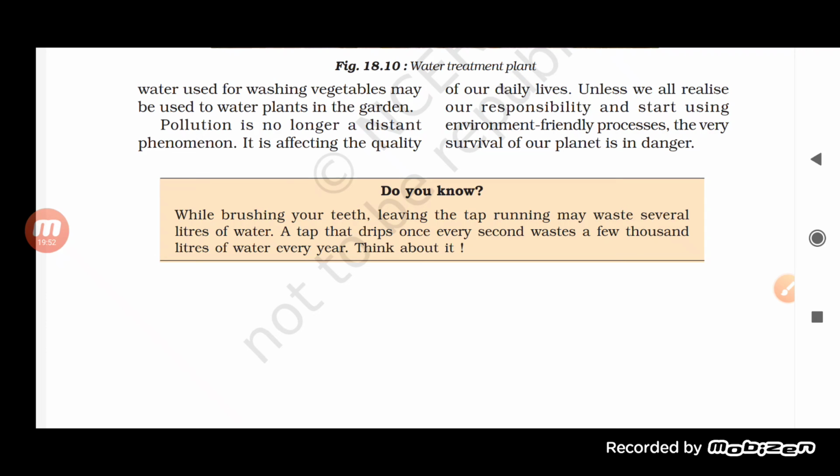Obviously, if we are not aware regarding pollution, the quality keeps on decreasing, and that will also be problematic for all living organisms, and that will be a problem for the survival of living organisms on this planet. So it is really important that we must be aware of pollution and try to prevent it. Okay.